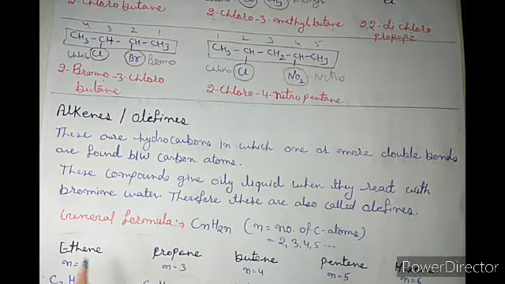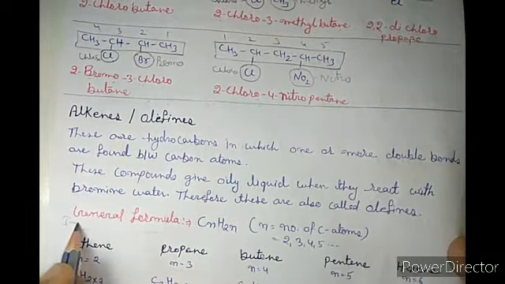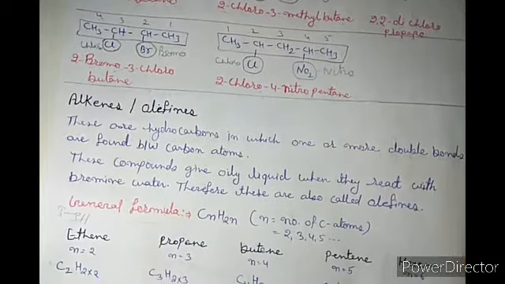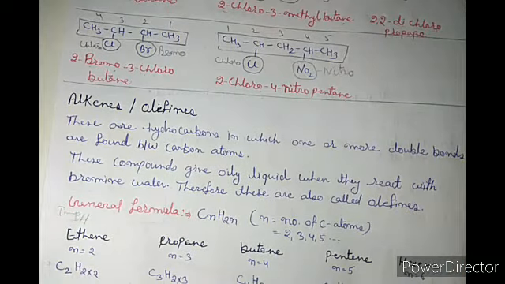Got it? Now their general formula, again very important. That is a frequent question of examiners. Write the general formula of alkenes. It is CnH2n, where n denotes the number of carbon atoms. And its numerical values will be 2, 3, 4, 5 and so on.